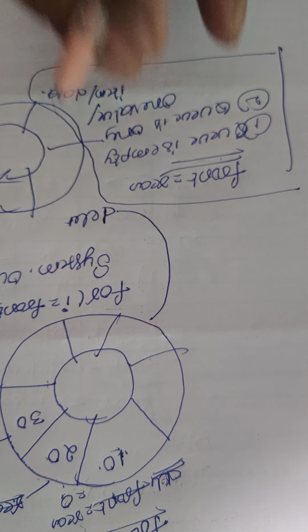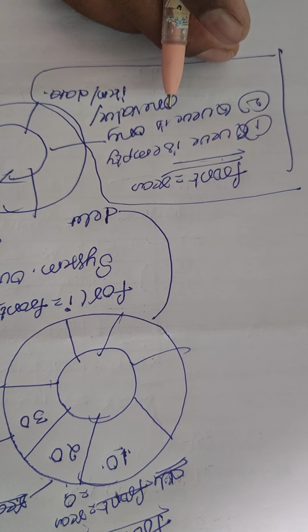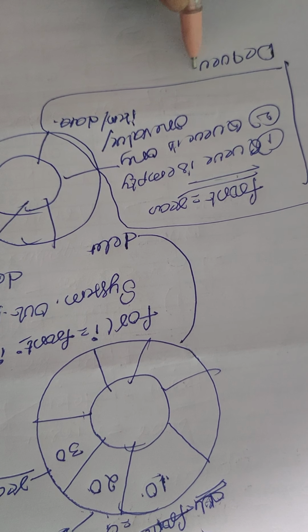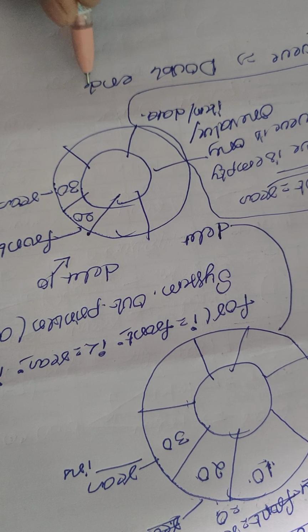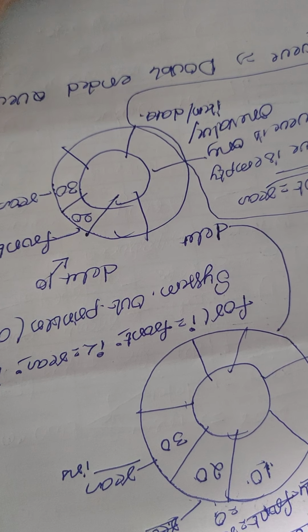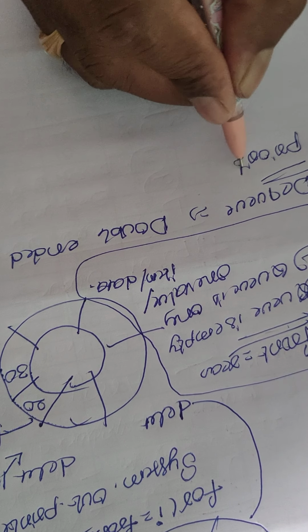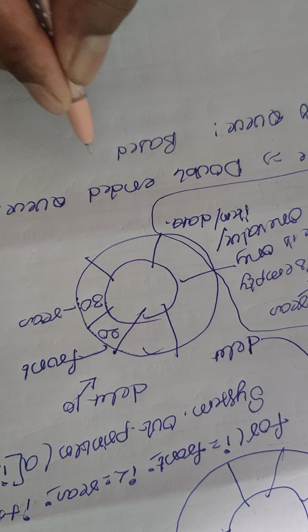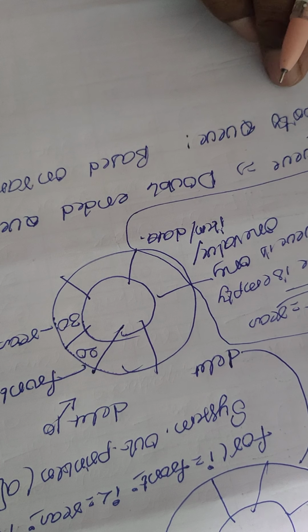At the time of writing the algorithm, you can use this type of technique. So this concept belongs to our queue. Where will it be used? If you want one more queue, that is nothing but a DQ. Here DQ is nothing but a double ended queue. The next one is the priority queue, where we give priority based on rank. In the next video, we will discuss what the DQ and the priority queue are.